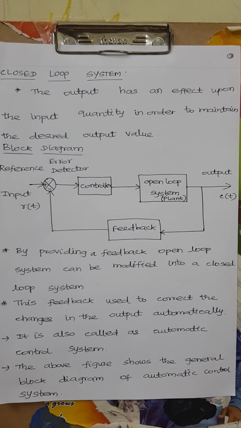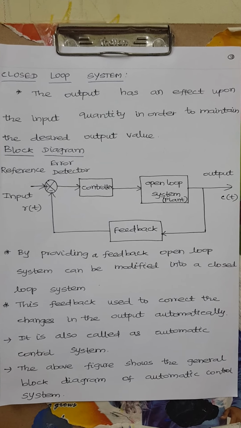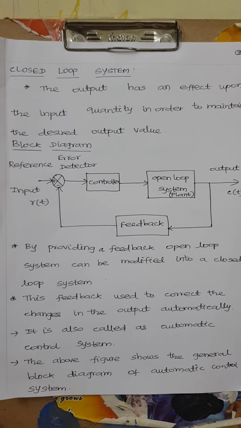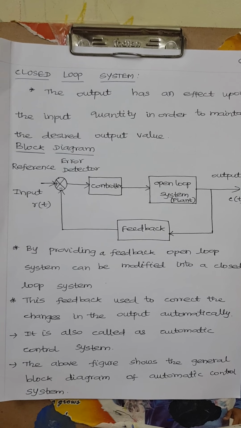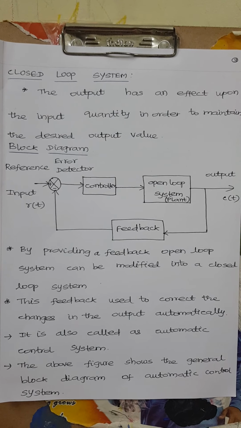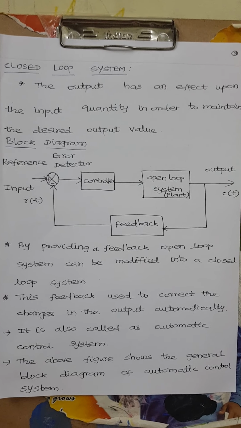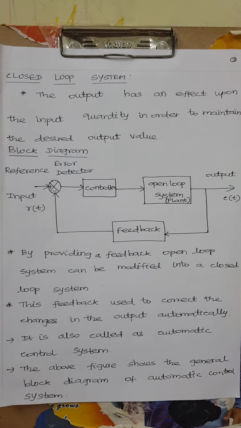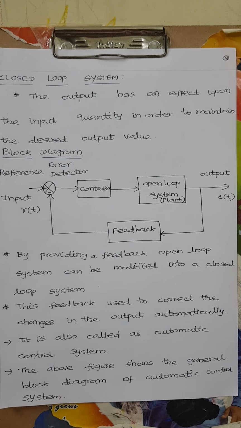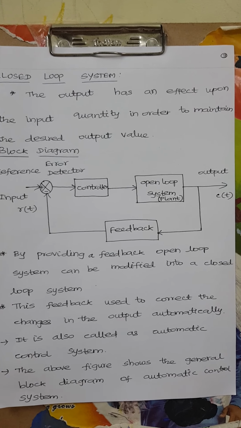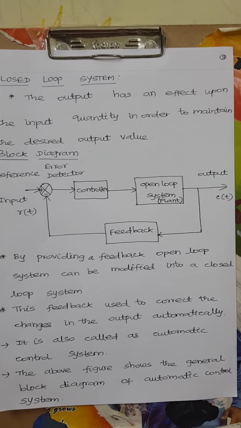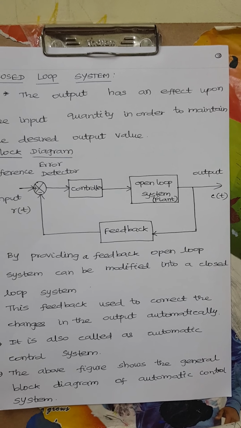Here also, same: input, output, but the one difference is feedback. So the open loop system can be modified into a closed loop system by providing feedback. Feedback is used to correct the output signal automatically. These are the components of the closed loop system.